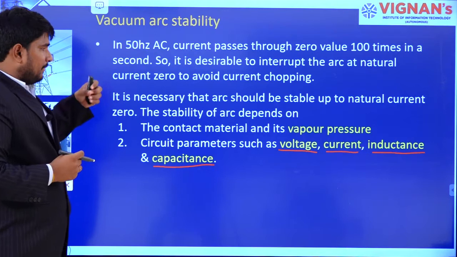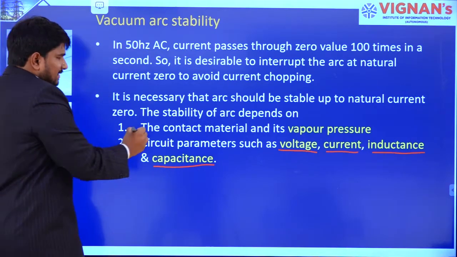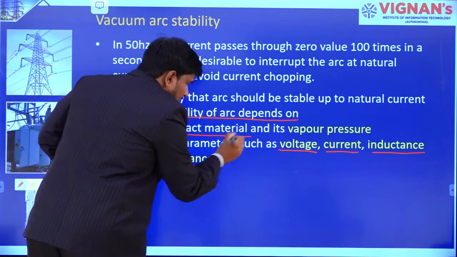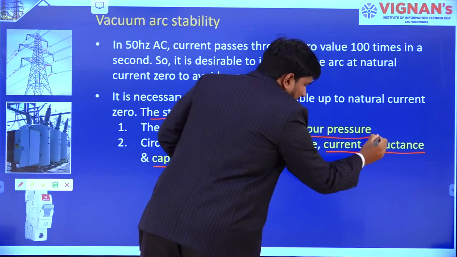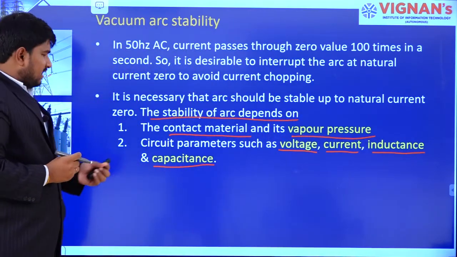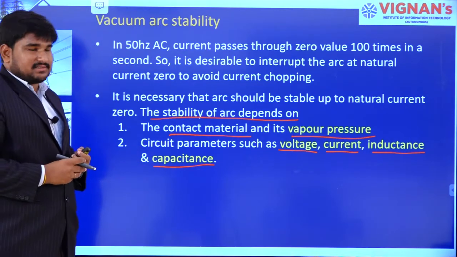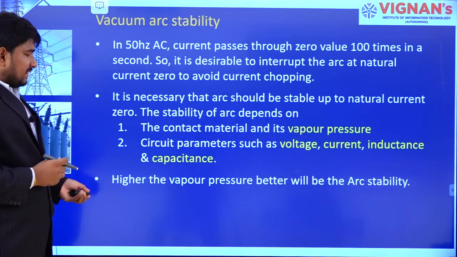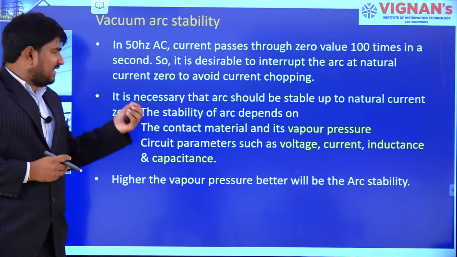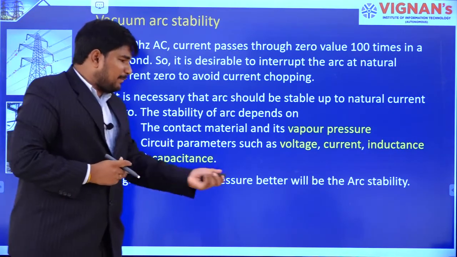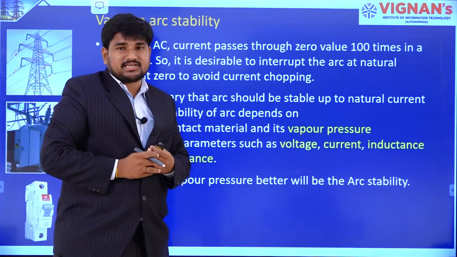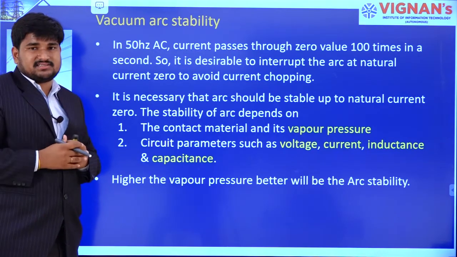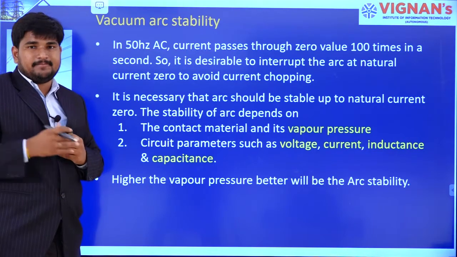So the stability of arc depends on the contact material and vapor pressure, and also depends on circuit parameters, that is voltage, current, inductance and capacitance, right. Let us take an example. The higher the vapor pressure, the better the arc stability. That means whenever the vapor pressure increases, the stability of arc will be maintained.